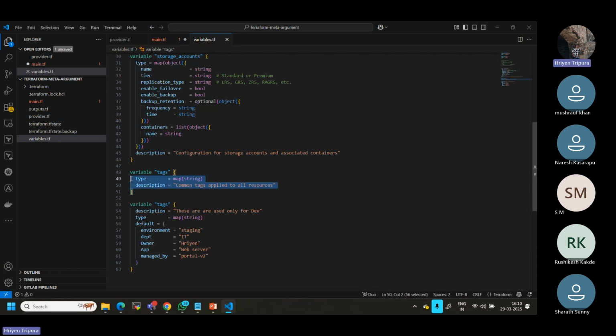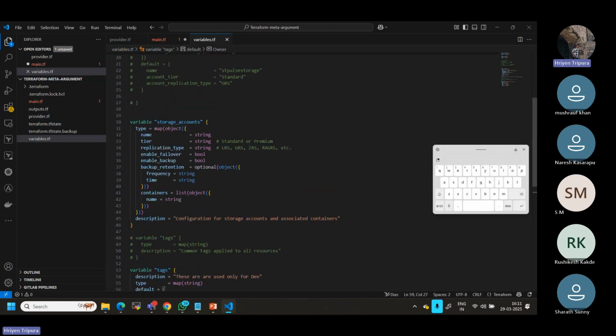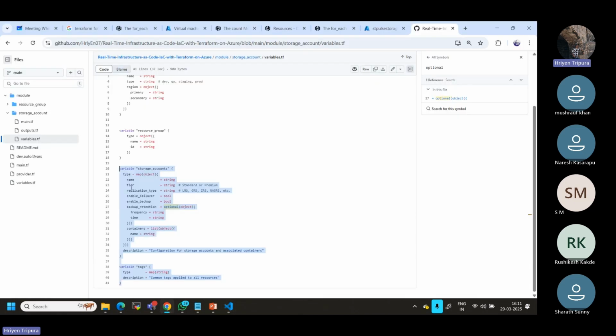Tag, okay. I can comment this also. I don't need it for now because I have it. Okay, so this is how we need to understand it. So now, as I told you, it has to map for each one. But where is the value now? As I told you, normally the actual value should be passed in your TF.